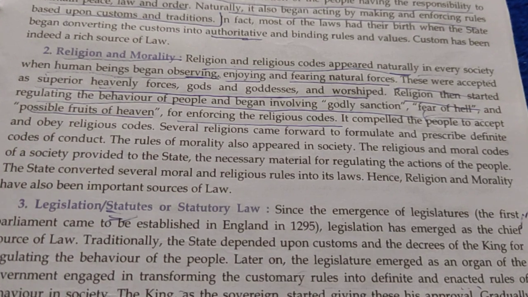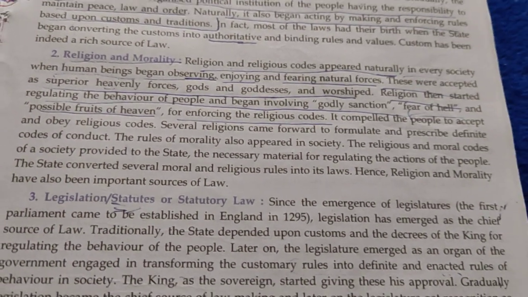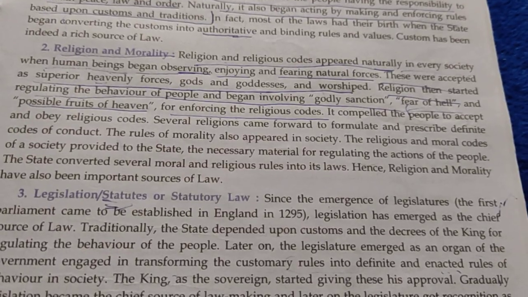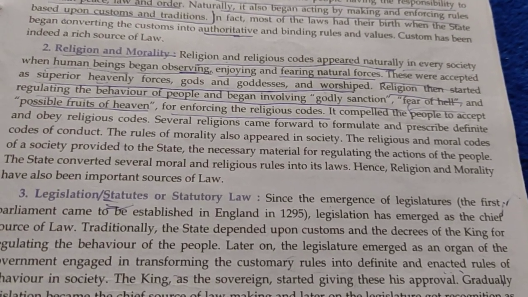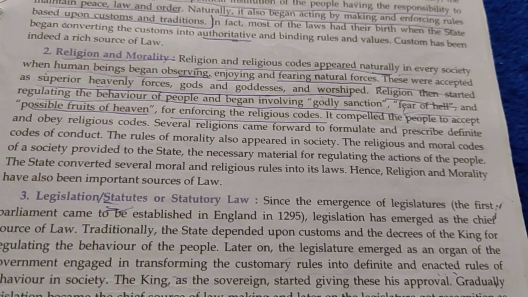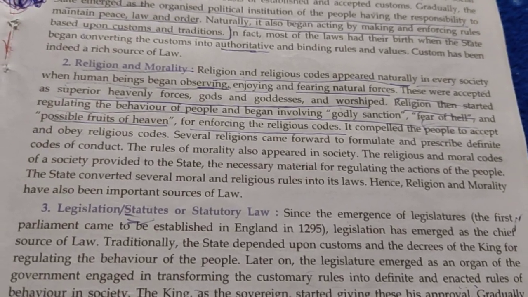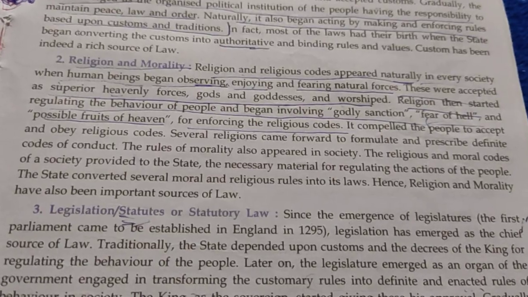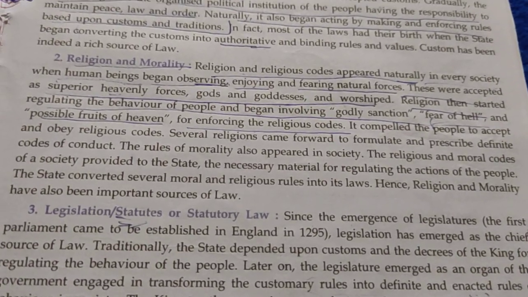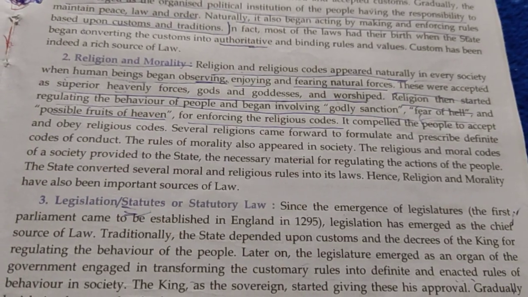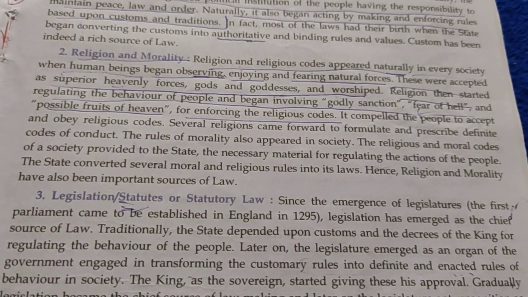So, when religion appeared in society, religion started regulating the behavior of people. How did it regulate the behavior of people? It started regulating the behavior of people by giving godly sanction behind any act, or fear of hell, that if you do something, or if you don't do something, you will go to hell.